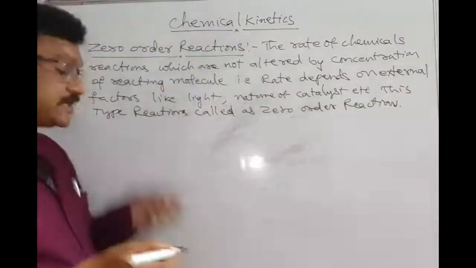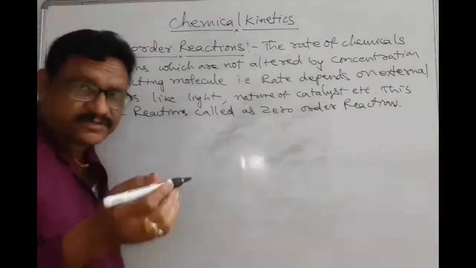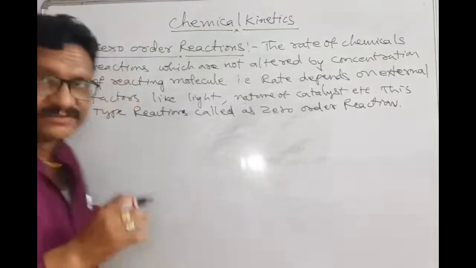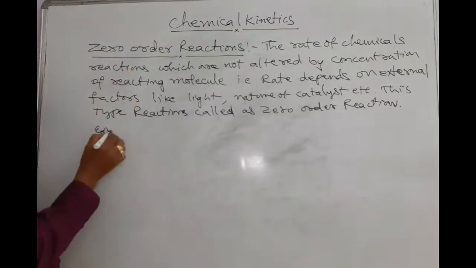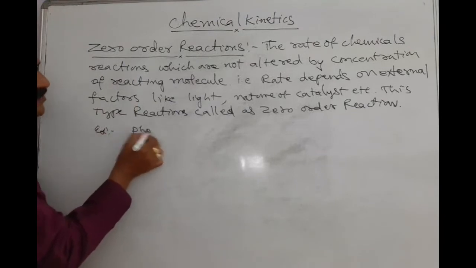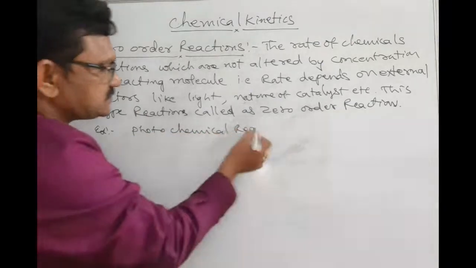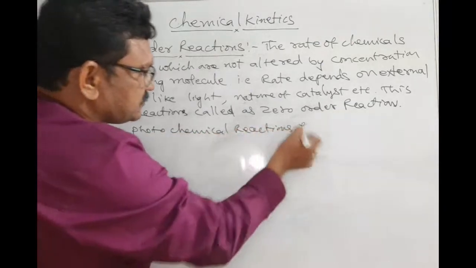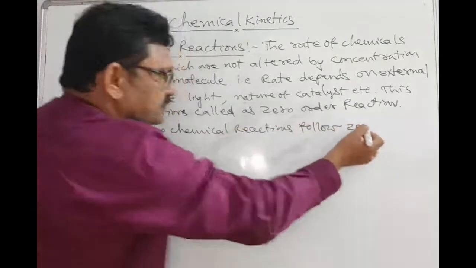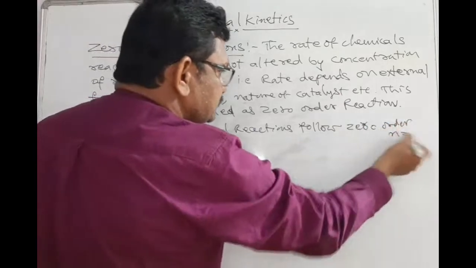Students, remember the examples. Most photochemical reactions follow zero order, that means n is equal to 0.